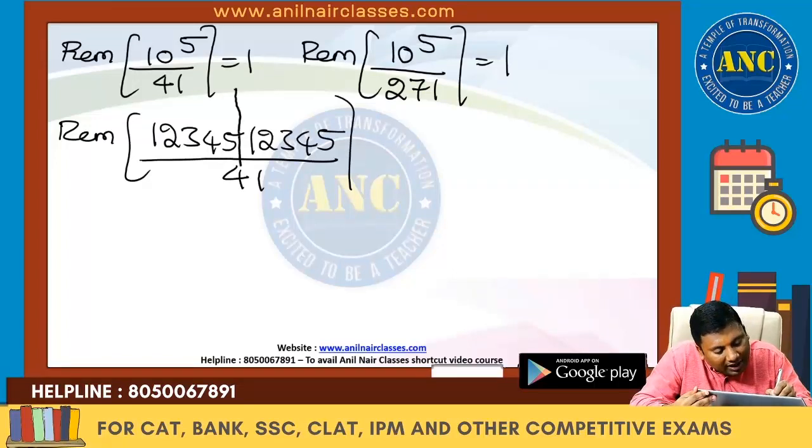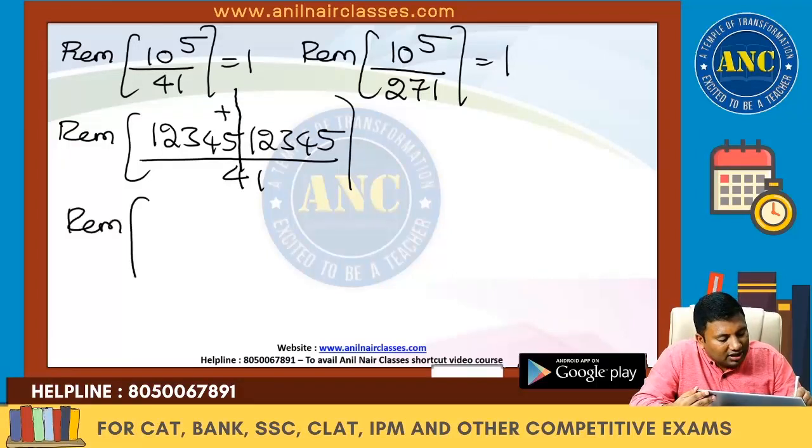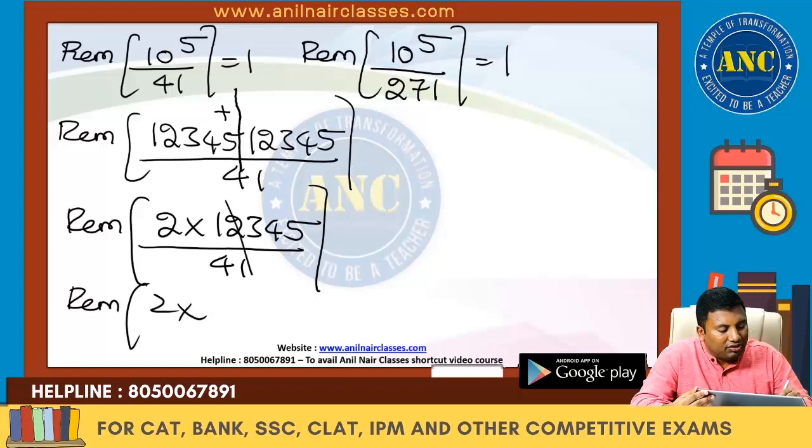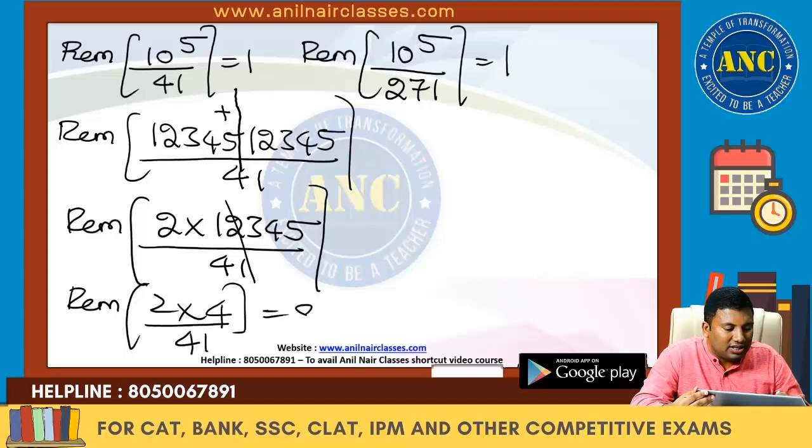start from right hand side. Take a group of 5 digits, add them. So the answer is nothing but 2 into 1, 2, 3, 4, 5 divided by 41. Are you all with me? Idea clear, right? Remainder of 2 into 41. 3s are 123, 45 1s are 45. 4. So 8 divided by 41 is 8.